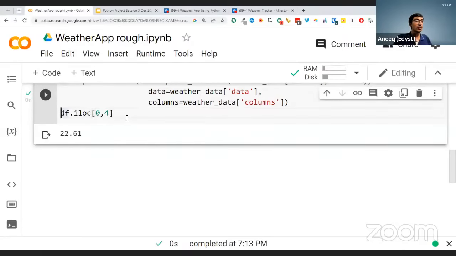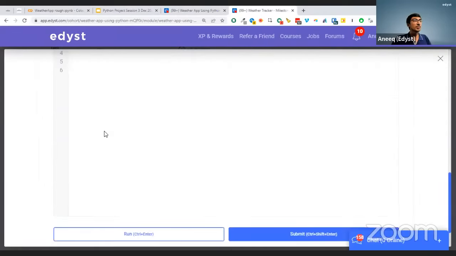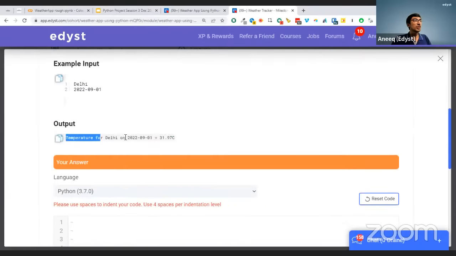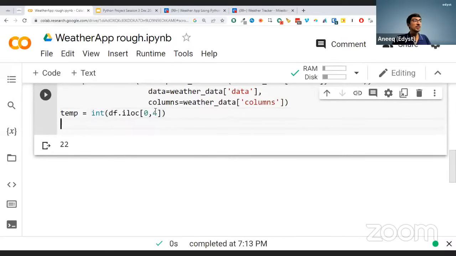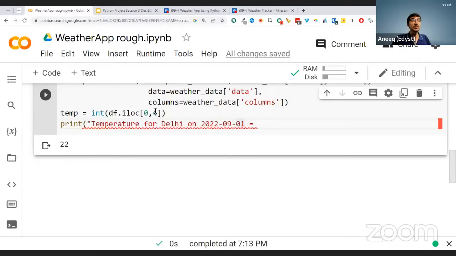In the question, they want it just in integer format. So it comes down to this, and we need to print it in a certain way. Let's say temperature is equal to this, and we'll print temperature for Delhi on the given date.